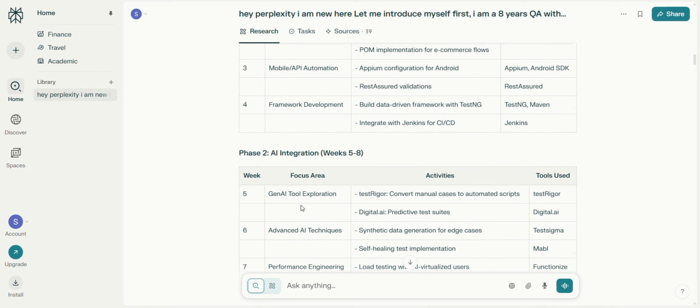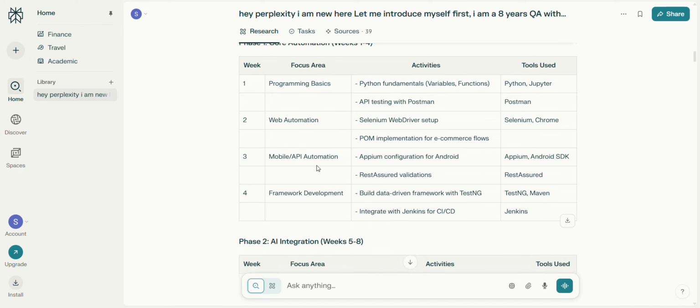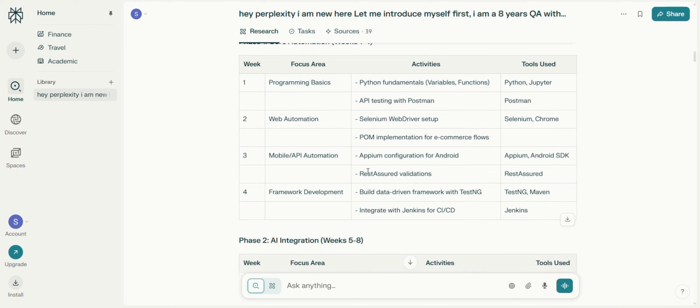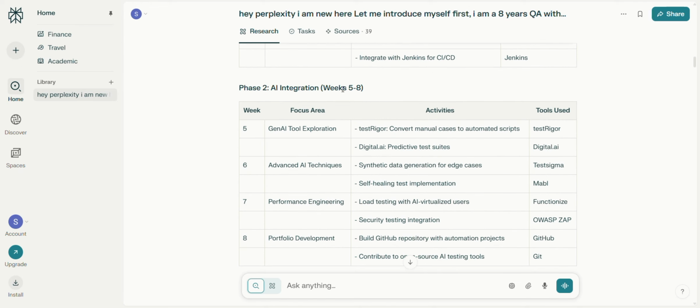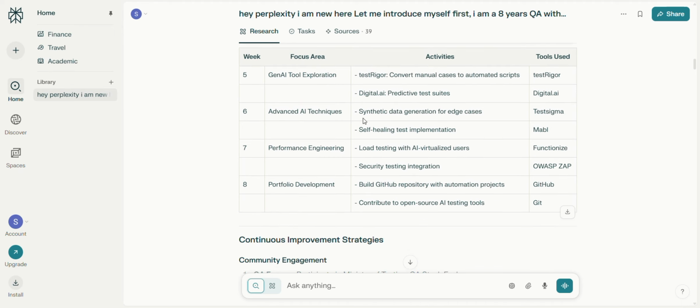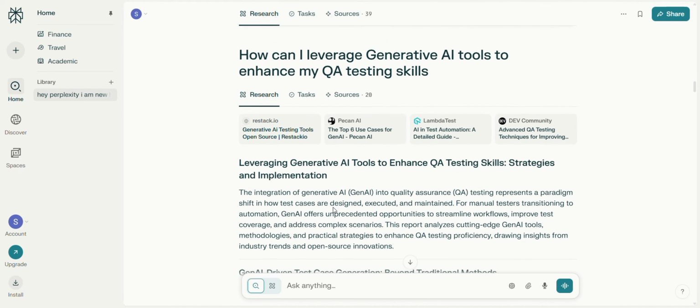As you can see, phase one is an integrated 2 month learning plan: core automation skills, basic programming, web automation, mobile and API automation tools, and framework development. Phase two is AI integration, weeks 5 to 8, Gen AI tools exploration like Test Rigor, and advanced AI techniques.